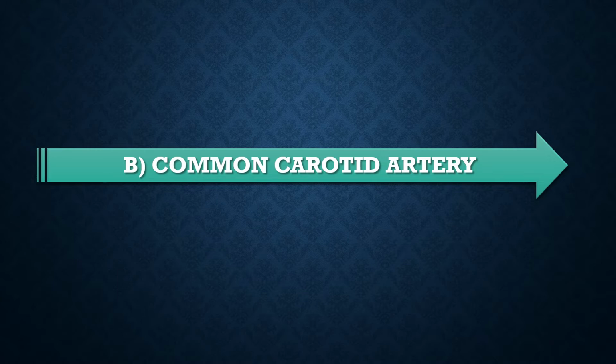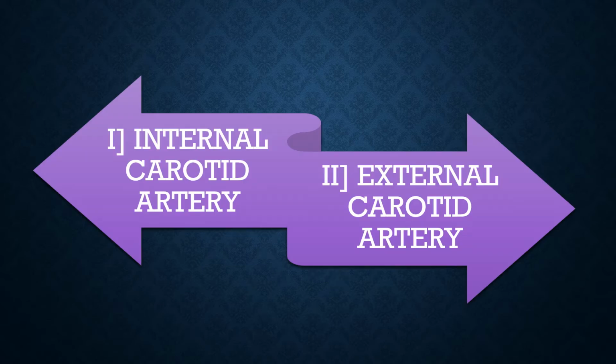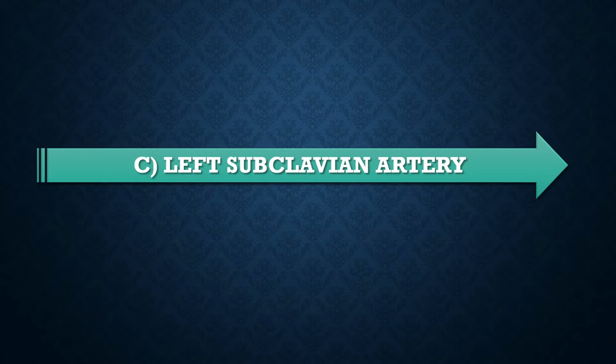Second one is the common carotid artery. The common carotid artery arises from the systemic arch. It divides into the following branches. The internal carotid artery supplies oxygenated blood to the internal part of the head, and the external carotid artery supplies oxygenated blood to the external part of the head. Third one is the left subclavian artery. It originates from the systemic arch and carries oxygenated blood to the left forelimb.